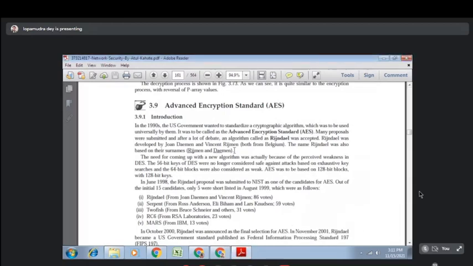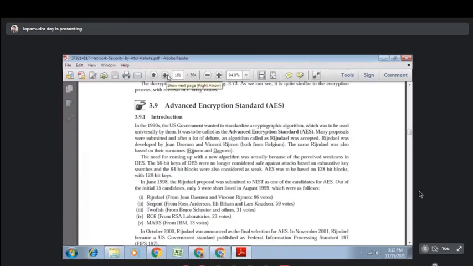so this is Advanced Encryption Standard. Okay, then what is the full form of AES? Advanced Encryption Standard. When there were lots of cryptographic algorithms at that time, the US government wanted to have one universally accepted algorithm.